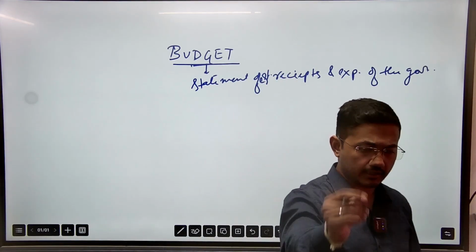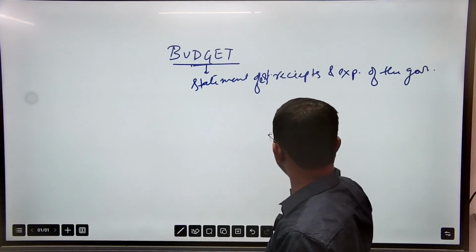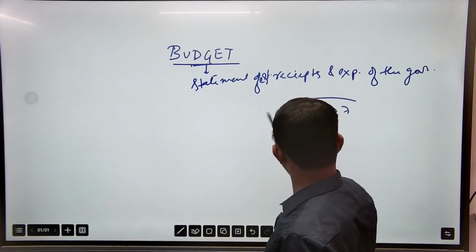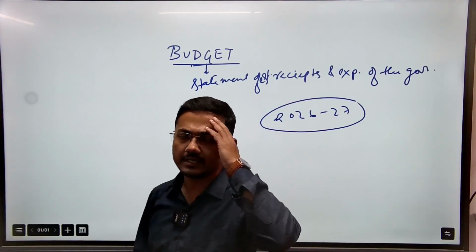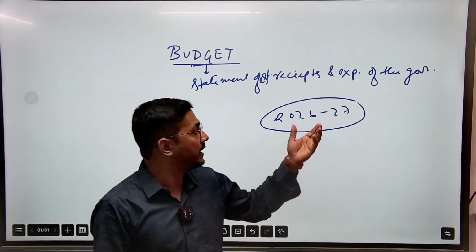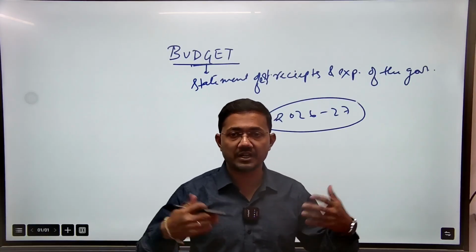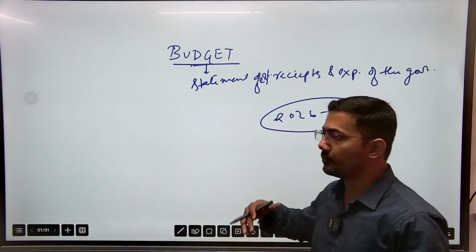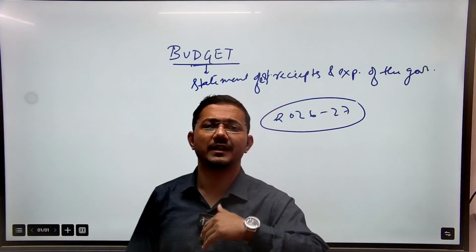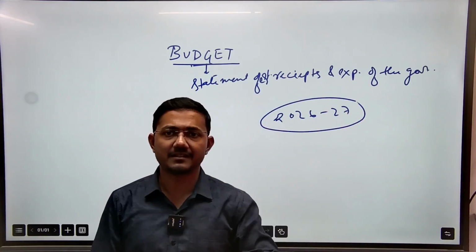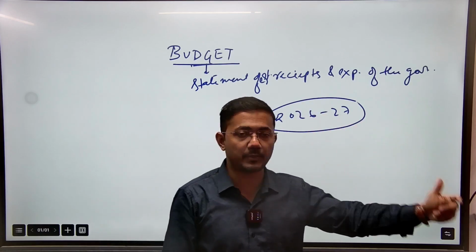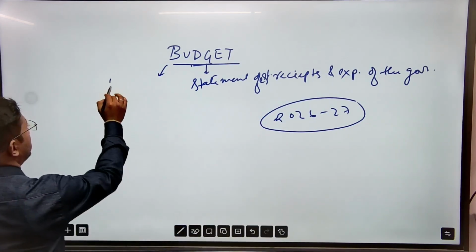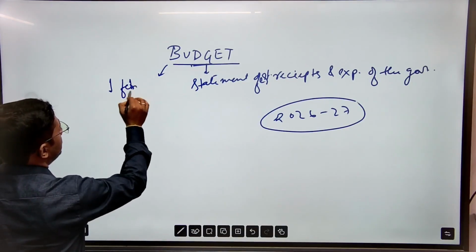In the coming year, say we are in 2026, in the session 2026 and 2027, in the upcoming year, the government of India is estimating how much money will be received and how much will be spent on different heads by the government. That calculation is known as the budget. So every year the budget is presented on the 1st of February.